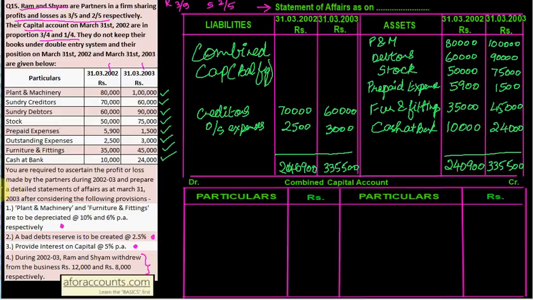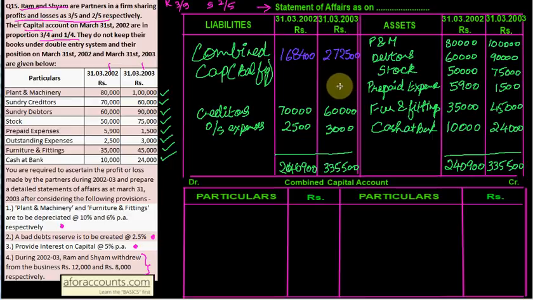Now capital is the balancing figure. Subtract these two items and what you get is your combined capital, that is here 1,68,400, your opening capital, and closing capital, 3,35,500 minus these two items comes to 2,72,500.